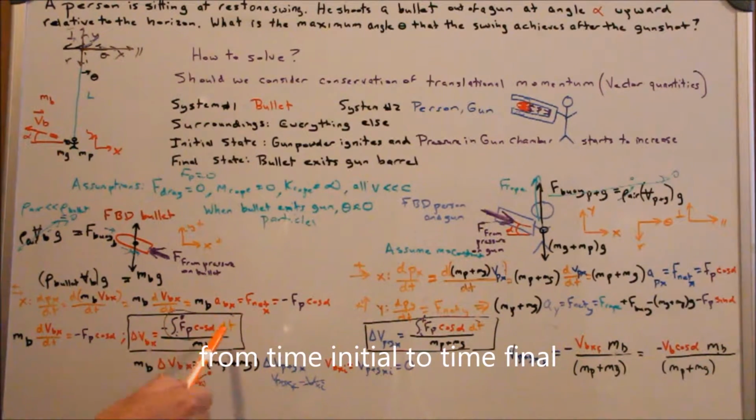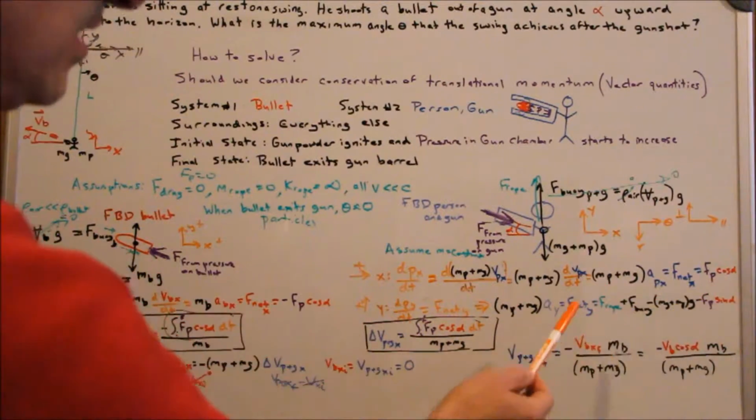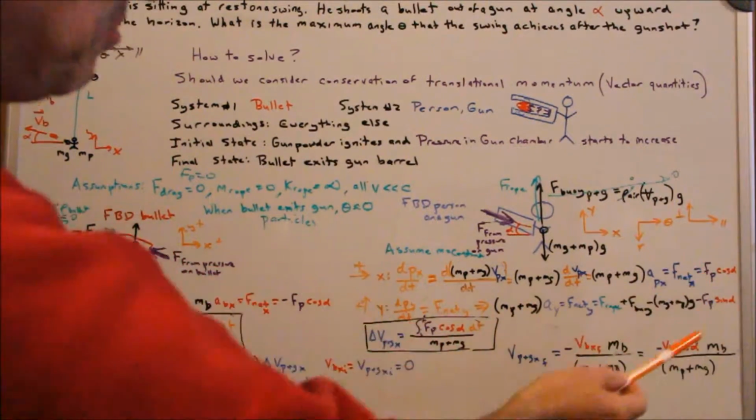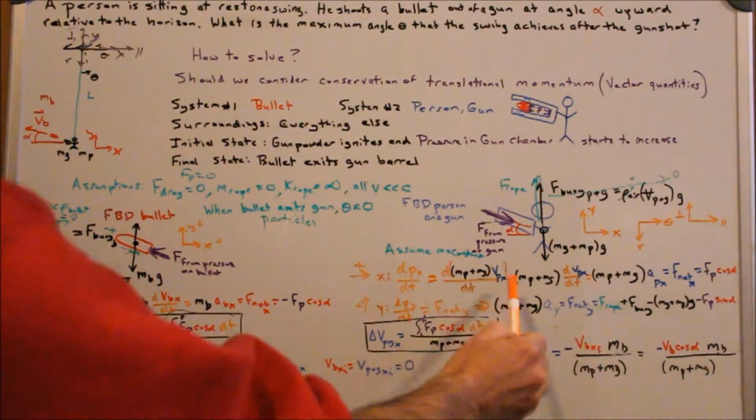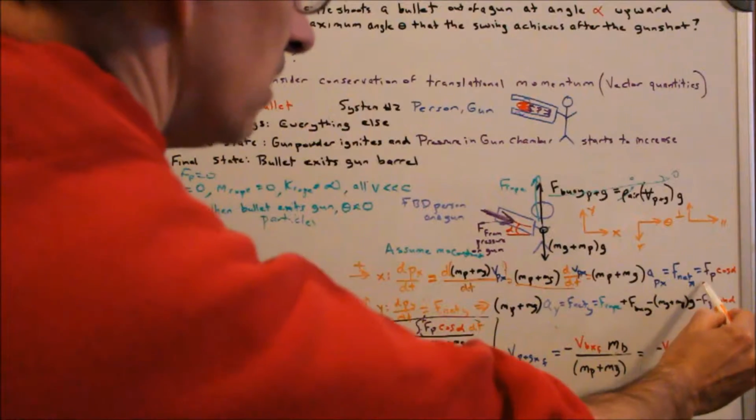That's my change in x, and we know that x initial is 0, so that's really my final velocity of the bullet in the x direction. And likewise, the only force acting in the x direction here, luckily in this case, was this FP cosine theta. So I got a very similar term from this and that.